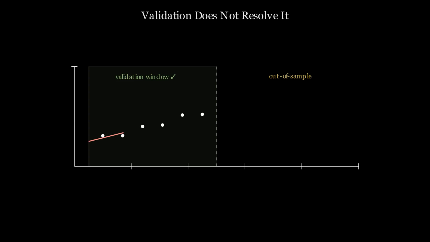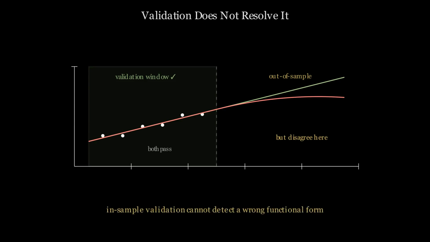A model can pass every goodness of fit test and still be structurally wrong. Validation measures how well the model reproduces the data used to test it. It does not measure whether the assumed structure is correct. Two models with different structures can produce indistinguishable fits on any finite dataset. Structural uncertainty is not resolved by in-sample validation.